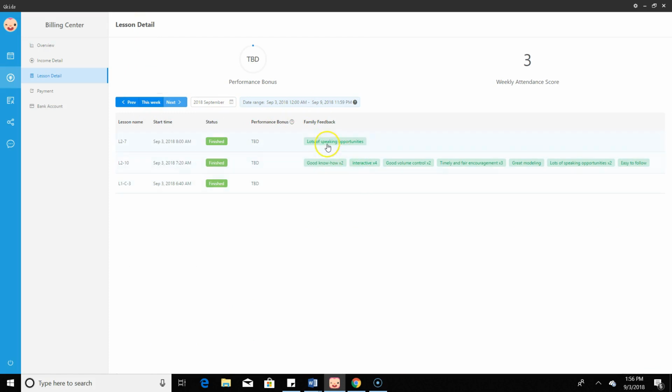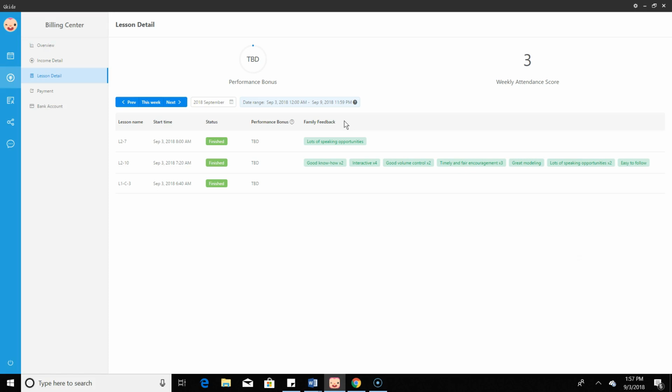And here, all these little tags are feedback from the parents. The feedback from the parents does not determine your performance bonus. If you get great tags from the family feedback, that doesn't necessarily mean you're not going to get the bonus for that class, but it is possible. Maybe that family felt that you didn't have good know-how, or you weren't interactive with that particular student. It's all subjective, and sometimes they'll give you a lower score rating because of that.